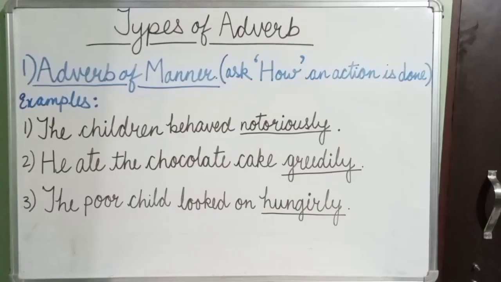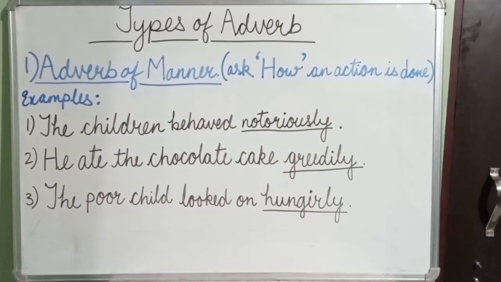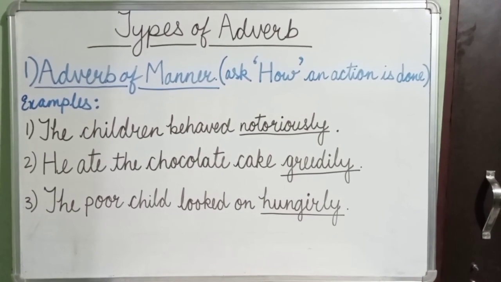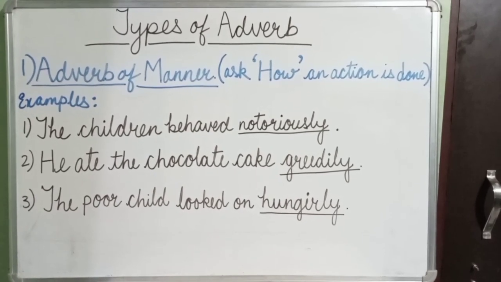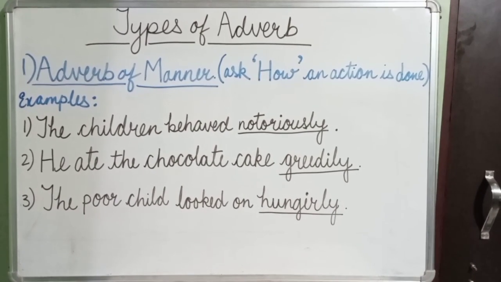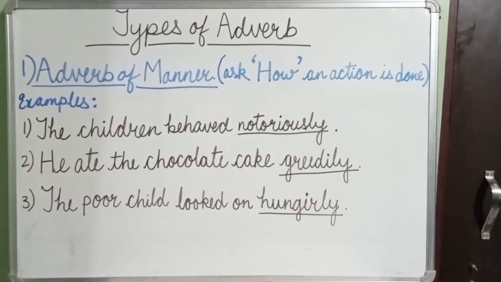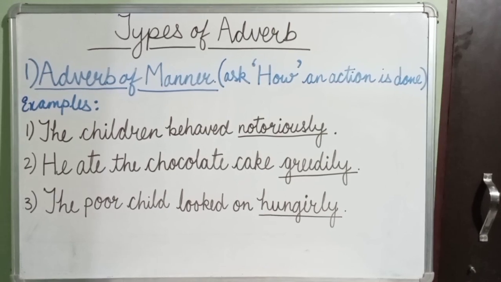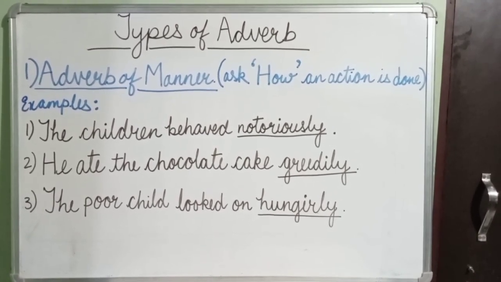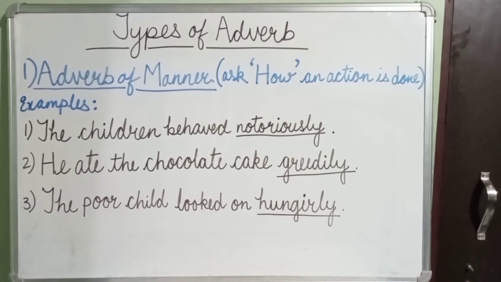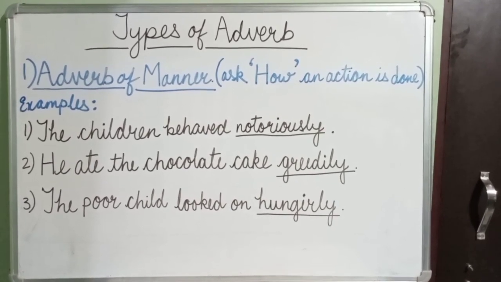For example, the children behave notoriously. If I ask a question, how did the children behave? We get the answer notoriously. So, notoriously is our adverb. Number 2, he ate the chocolate cake greedily. If I ask a question, how did he eat the chocolate cake? The answer comes greedily. So, greedily is our adverb.